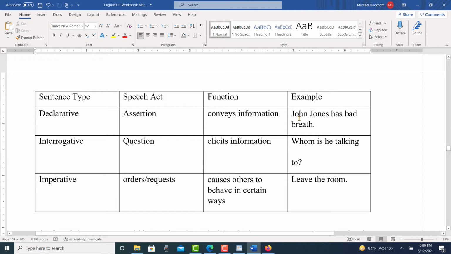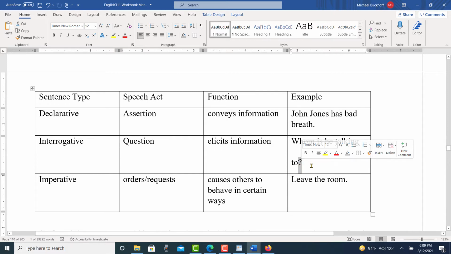Declarative sentences are easy to identify because there is a subject and a verb in the sentence. There's a noun phrase and a verb phrase. Interrogatives, speech act, question, function, elicits information. Whom is he talking to? Here we have what's called a subject-verb inversion. Notice first of all, you'll see that question mark at the end of the sentence, which means it's interrogative sentence type. Then whom is, notice how the subject is he. Whom is he talking to? So you can identify interrogatives especially by the question mark.